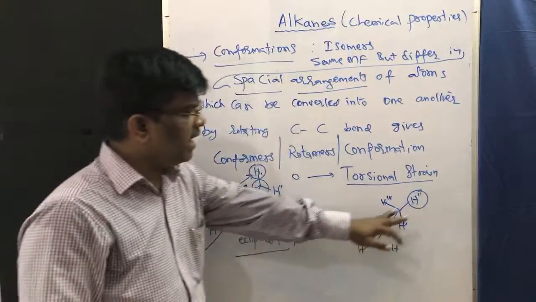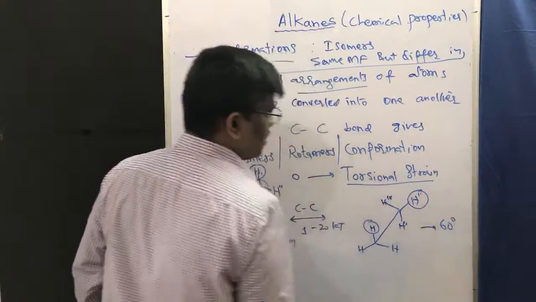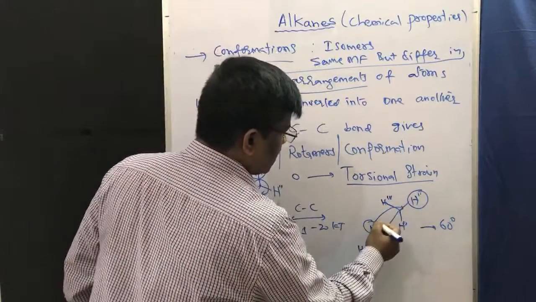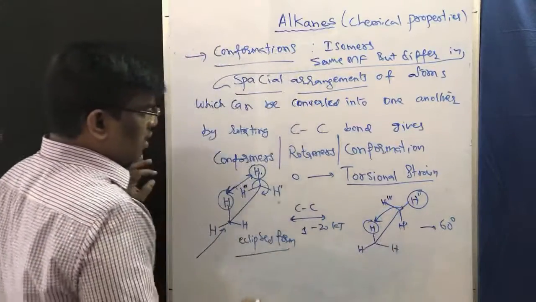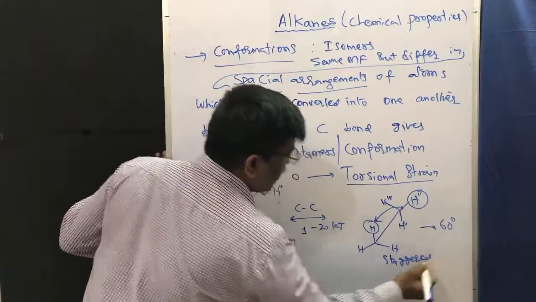Then what is the angle? Yes, it is about 60 degrees. The angle between this and this is about 60 degrees. Now it is staggered, it is known as staggered.